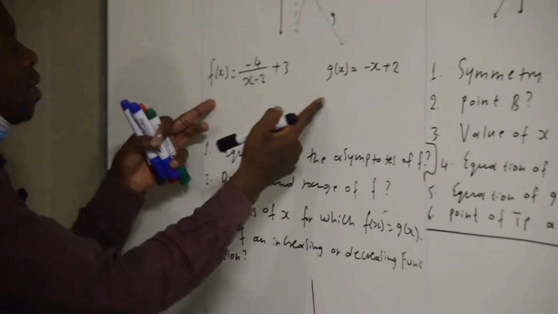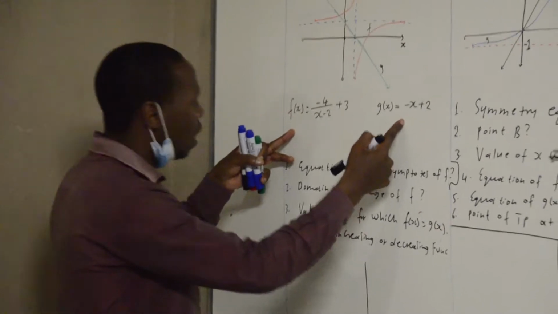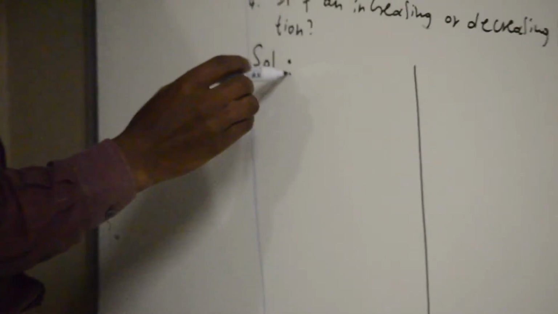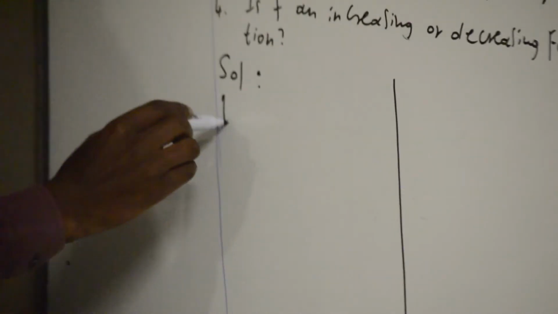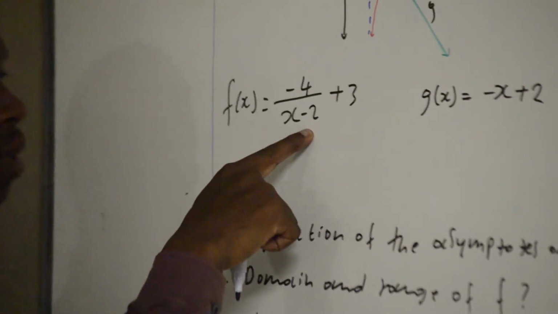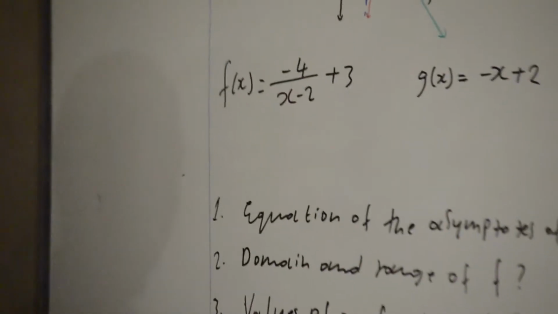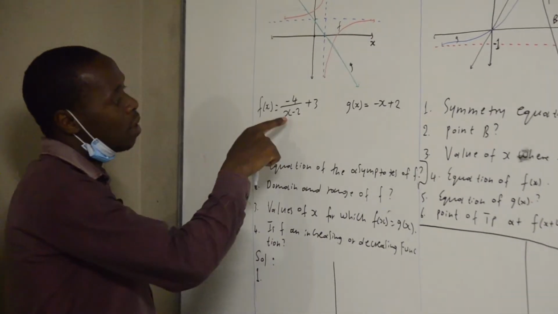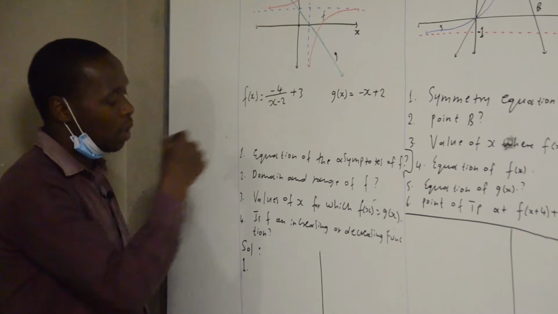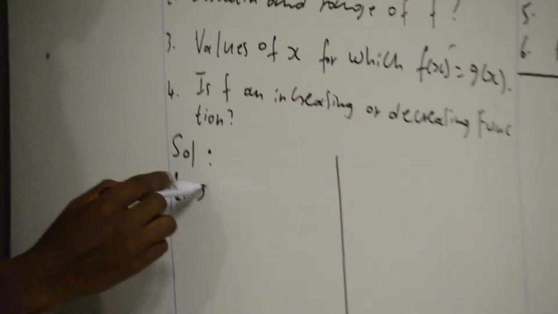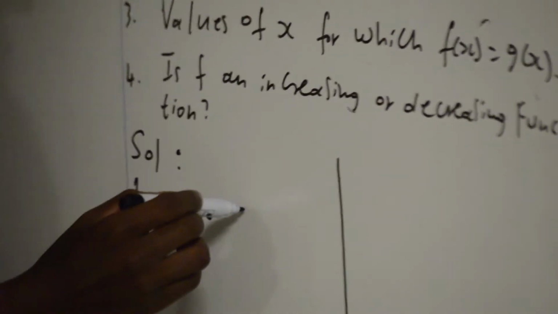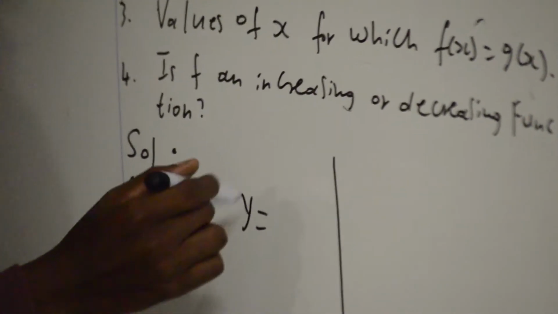We have two equations here, f of x and g of x. From our information, we know a straight line doesn't have asymptotes. So asymptotes, look for the hyperbola. This x value is the x value of the vertical asymptote. If x is negative in the equation, it becomes positive, and if it is positive, it becomes negative. So the vertical asymptote is x equal to 2, then the horizontal one is y equal to 3.